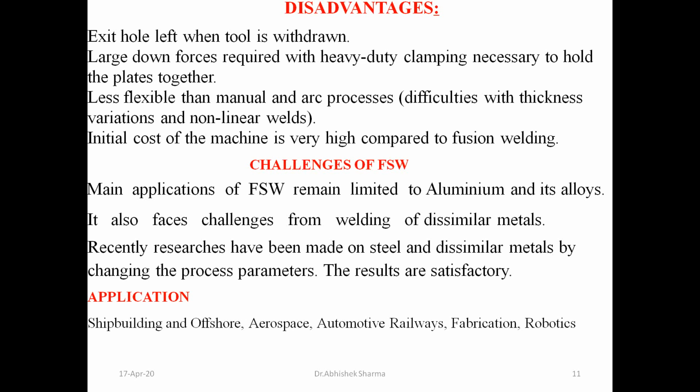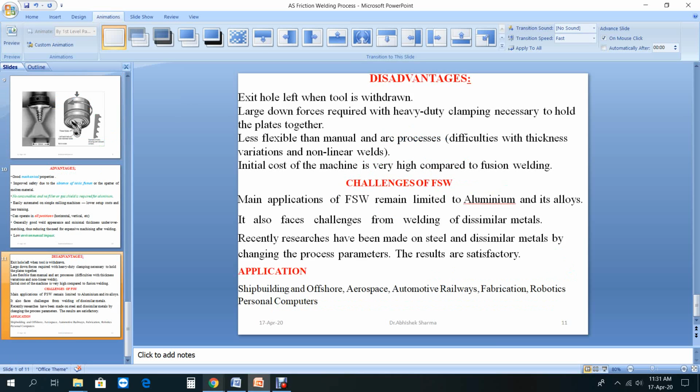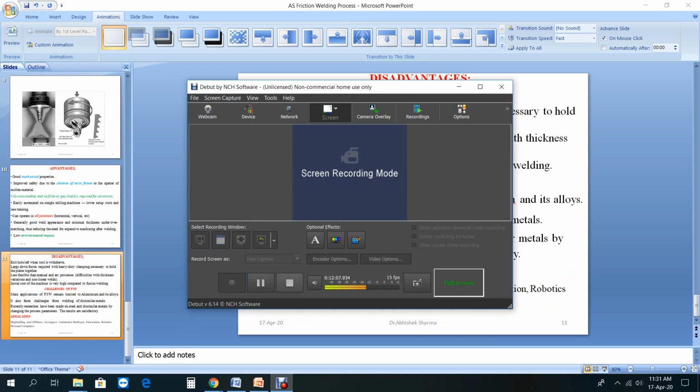If we talk about the applications: shipbuilding, offshore, aerospace, automotive, railways, fabrication, robotics, and personal computers. These are some of the areas where friction stir welding is necessary. So thank you very much. That is something about the friction stir welding process. Thank you.